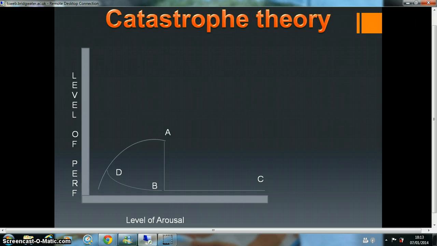We've got the 4 different stages of the graph here. So stage A is where the cognitive anxiety and the physiological arousal are high, causing the catastrophe effect. On B, the performer continues with extreme over arousal, causing performance to decline. Point C is where arousal is so high that performance is at its lowest, and point D is where the performer can get to grips with the problems and arousal levels will return to the optimum level.